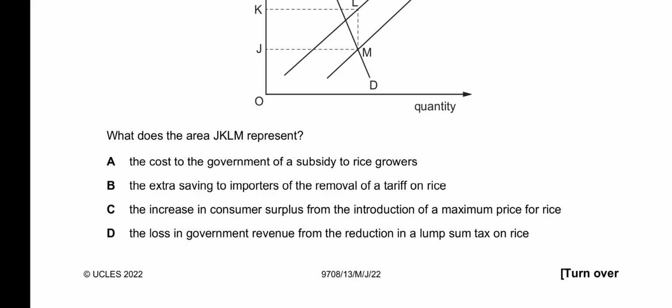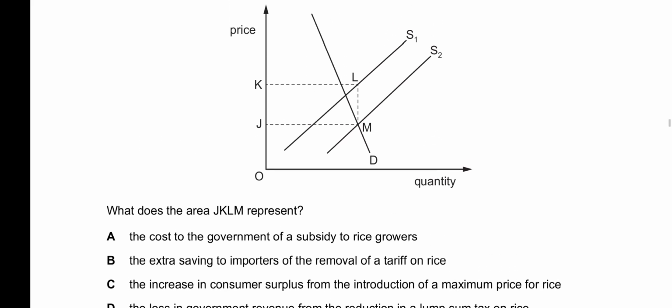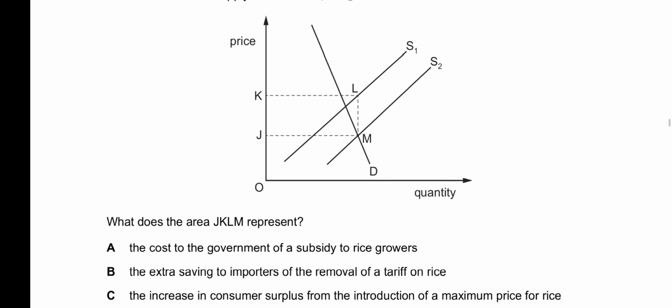B says the extra saving to importers of the removal of a tariff on rice. This is incorrect because the saving is to the producers, not to the ones who buy. C says the increase in consumer surplus from the introduction of a maximum price for rice. This is incorrect. A maximum price does not cause a shift in the supply curve, firstly, and the diagram does not coincide with how we draw consumer surplus.